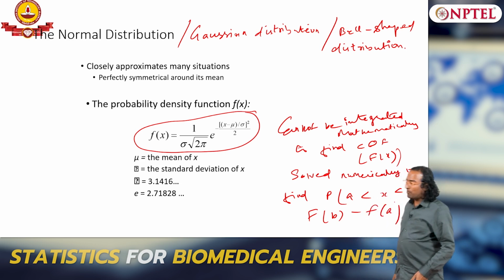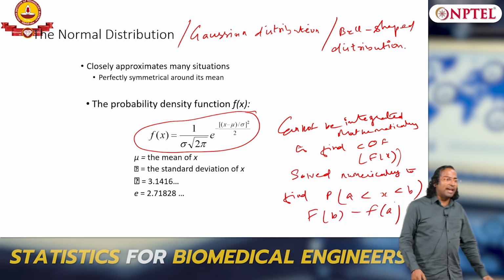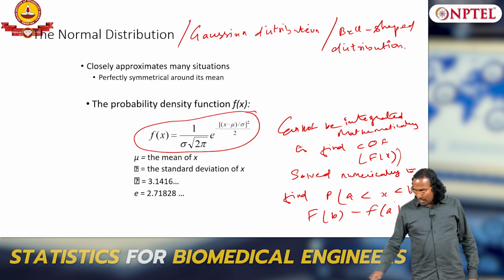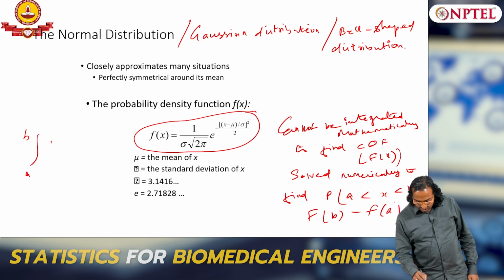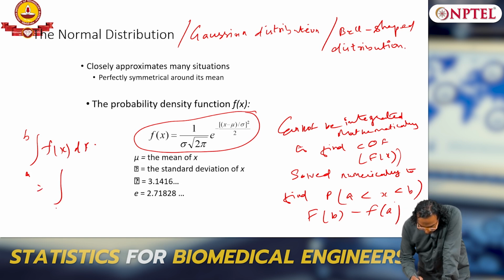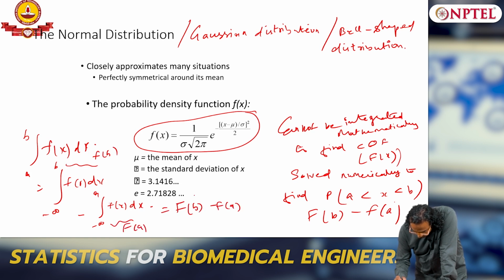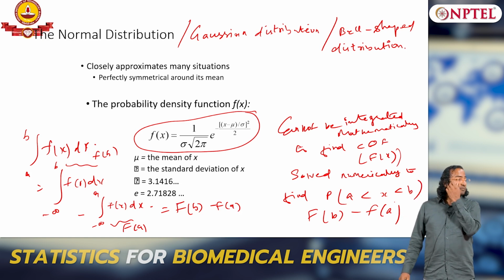For a discrete case, probability distribution function is one point, it is a point, right. For a continuous case, I told you probability of A less than x less than B. So, how do I compute this? I have to integrate this between A to B f of x dx. This is nothing but I can write it as minus infinity to B f of x dx minus minus infinity to A f of x dx. This is nothing but F of B and this is nothing but F of A. So, you have F of B minus F of A. That is where CDF becomes important.